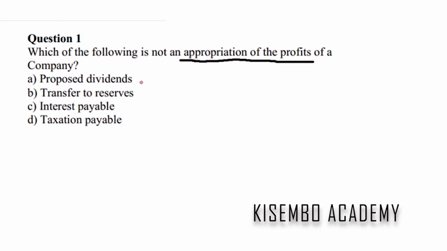Let's look at proposed dividends. Of course, when you're talking about proposed dividends, dividends always come from profits. Profits are set aside to make dividends. So definitely this is an appropriation of profits. So that can't be the answer.